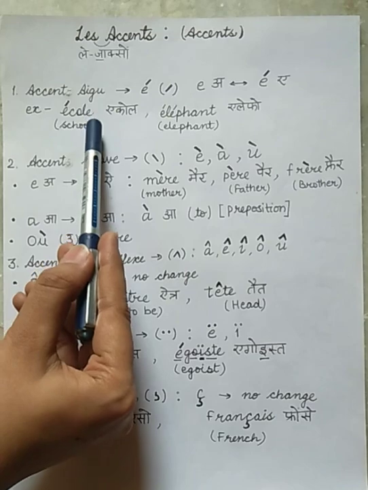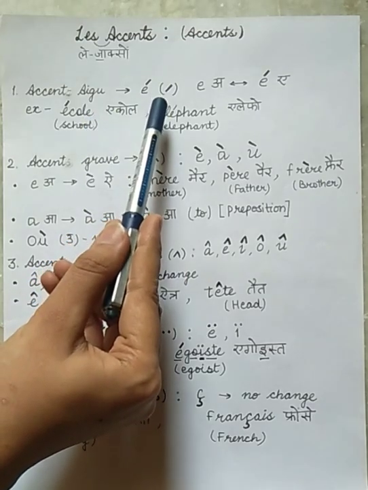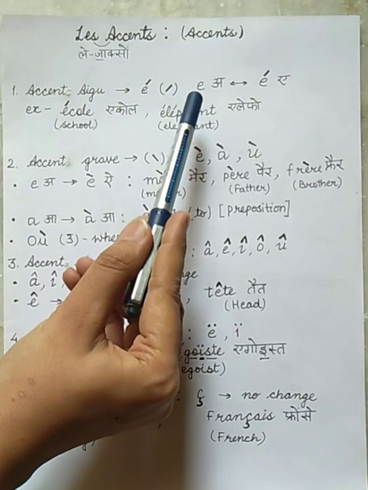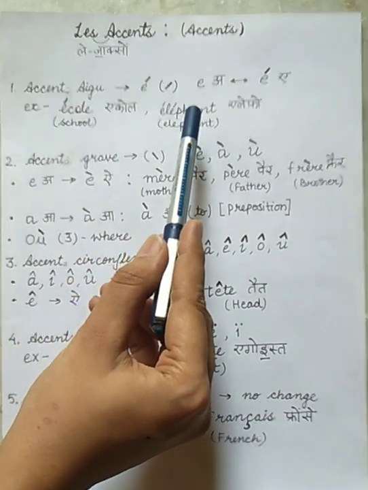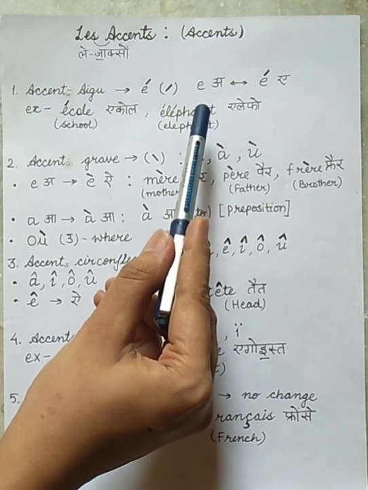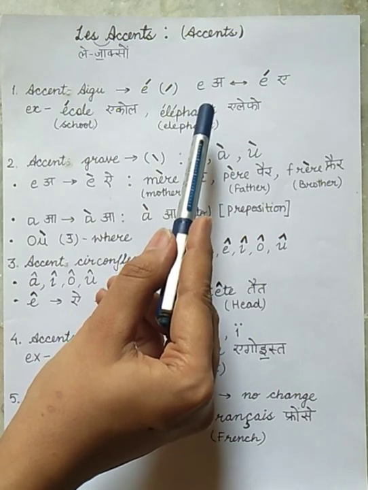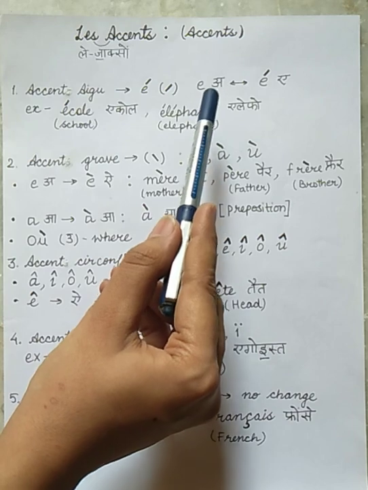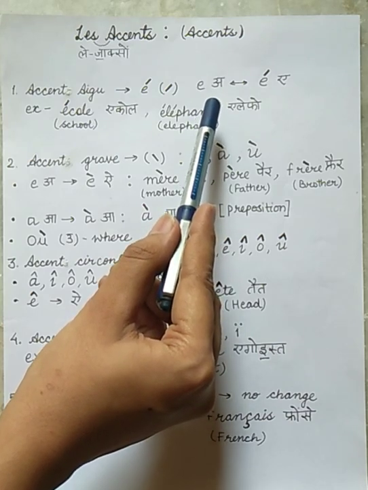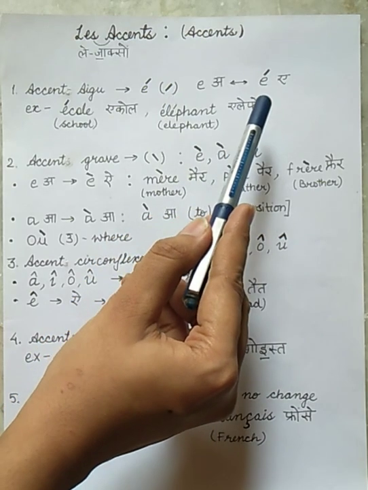The accent aigu is just for one letter, one vowel, that is E, and the purpose of this accent is to change the sound of this letter. As we learnt in my previous video, the pronunciation of the letter E in French is "uh". But with this accent, we pronounce this letter as "ay".